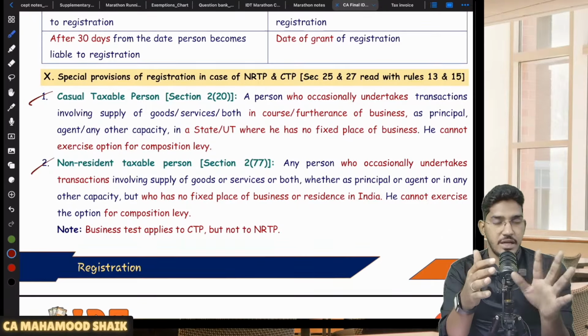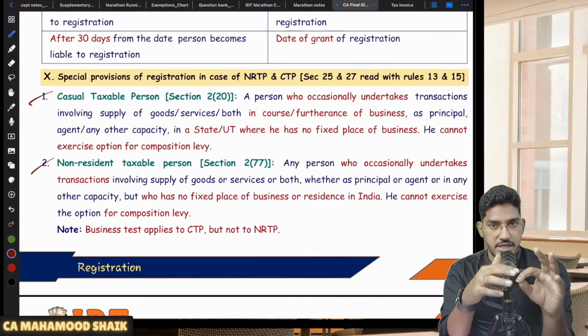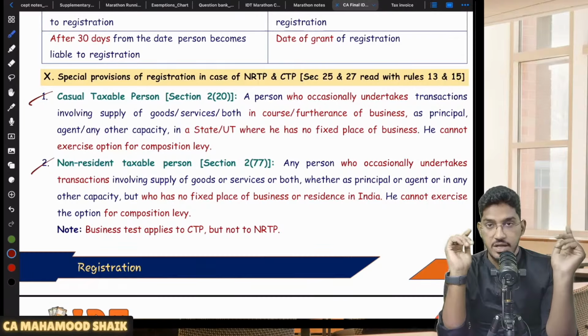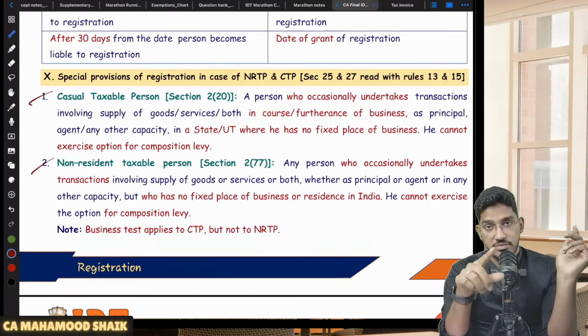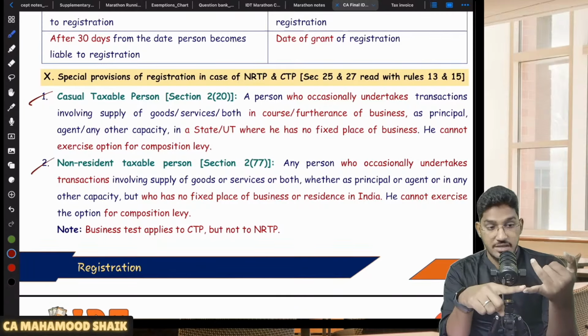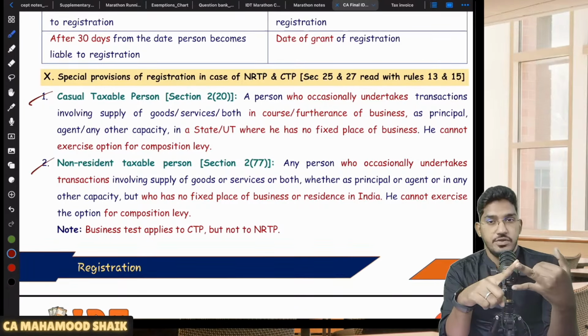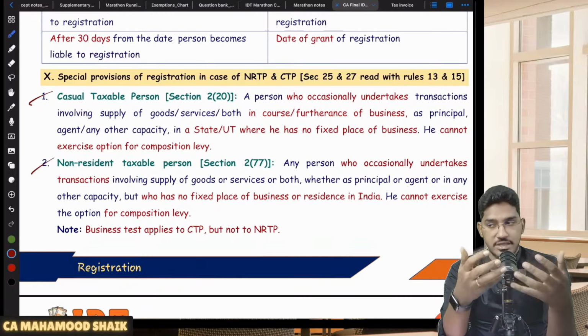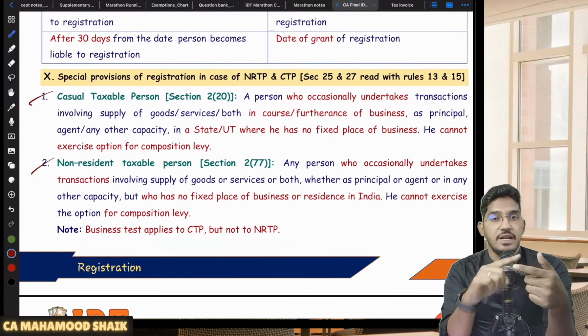But that 30 days of time limit relaxation is not applicable for CTP and NRTP. CTP and NRTP are required to submit their application for registration even 5 days prior to the commencement of their business. Not just that, they are also required to make an advance deposit of tax.